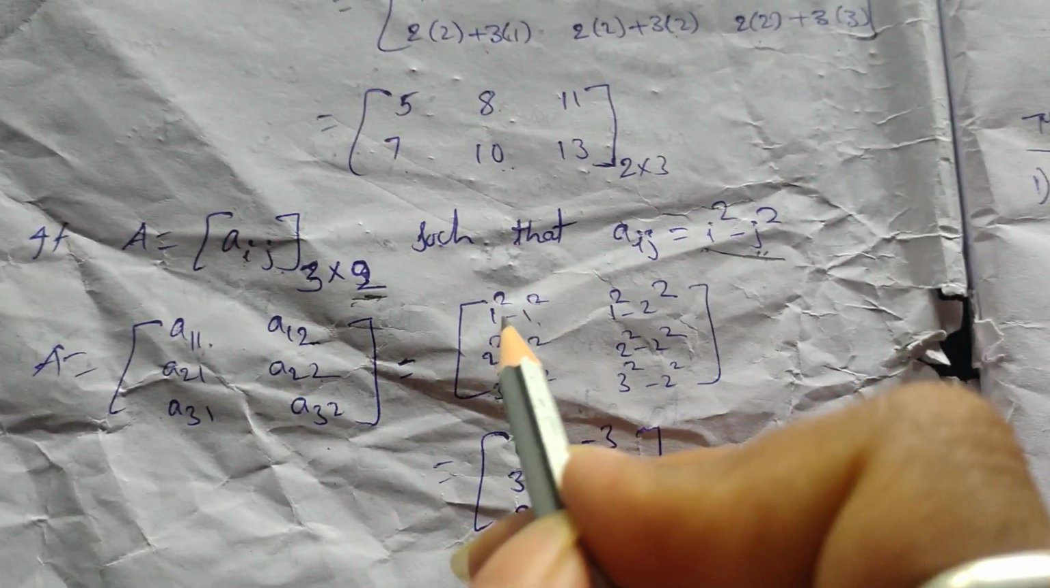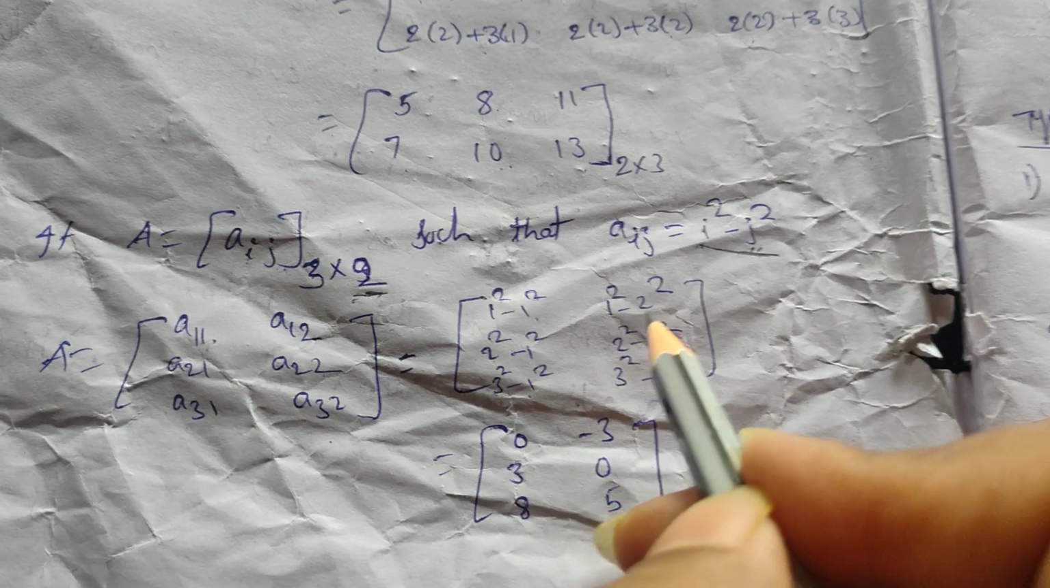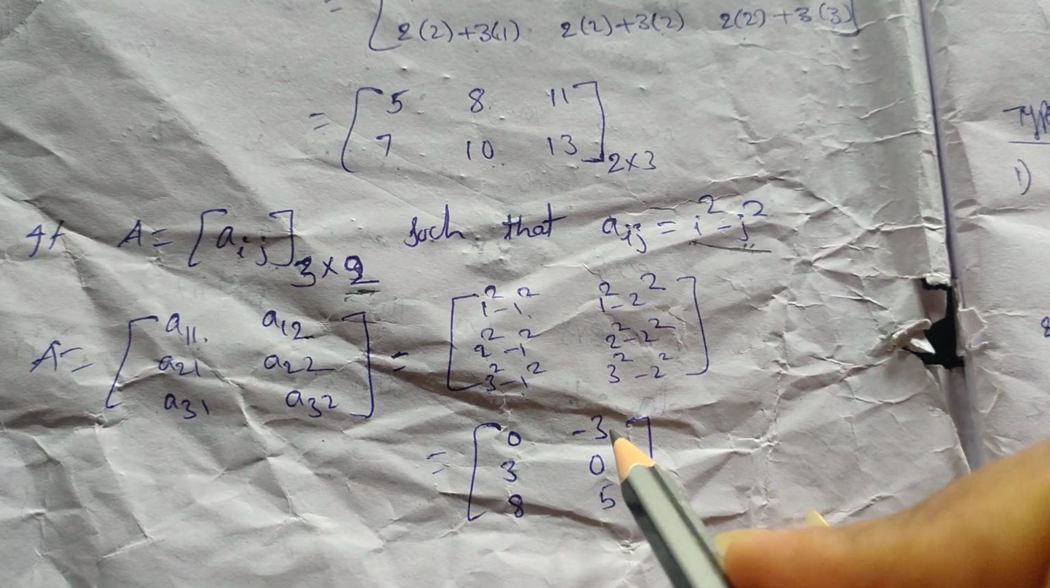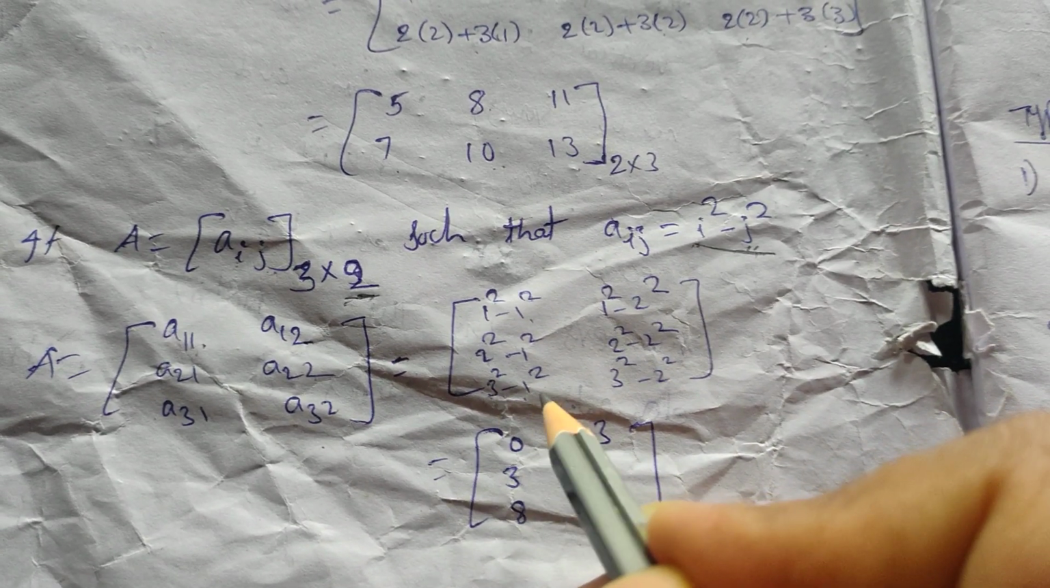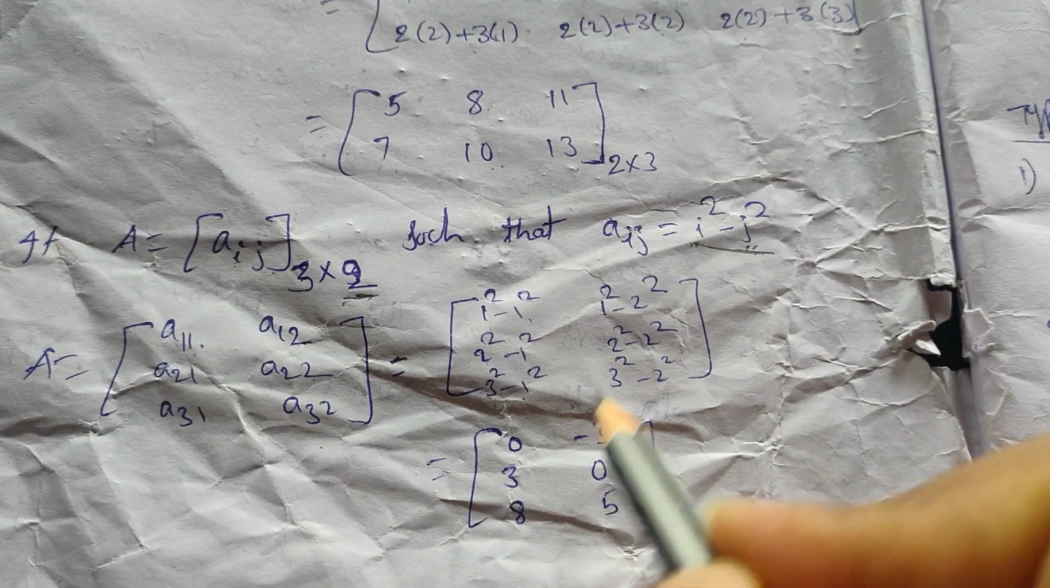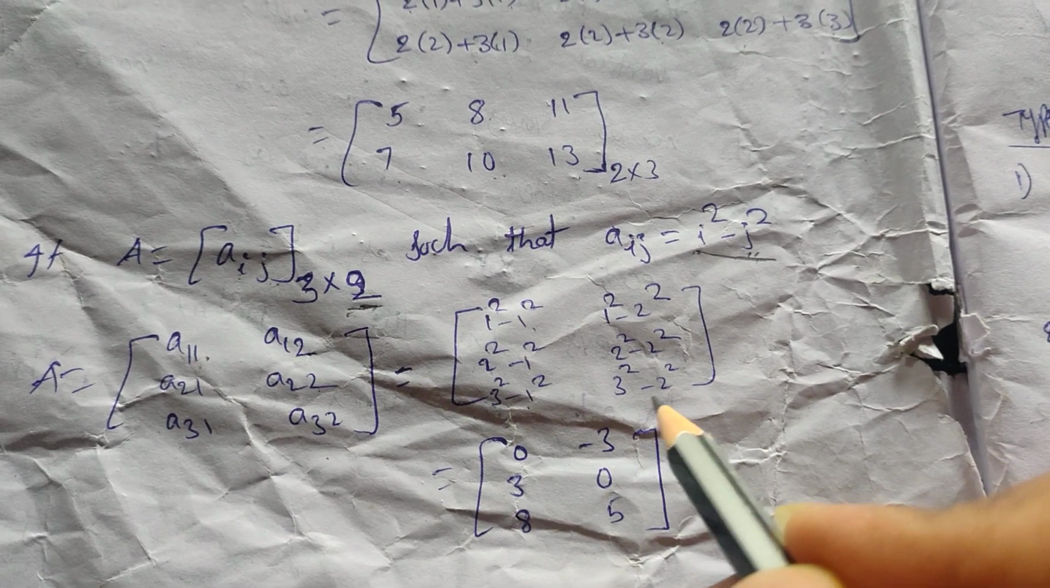Just stop and simplify. 1 square minus 1 square is 0. 1 square minus 2 square is 1 minus 4, that is minus 3. 2 square minus 1 square is 4 minus 1, that is 3. 2 square minus 2 square is 0. 3 square minus 1 is 9 minus 1, that is 8. 3 square minus 2 square is 9 minus 4, that is 5. So this is the answer for the second question.